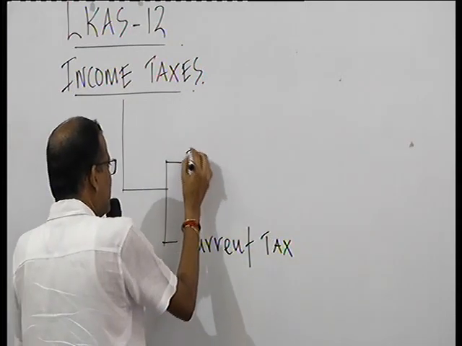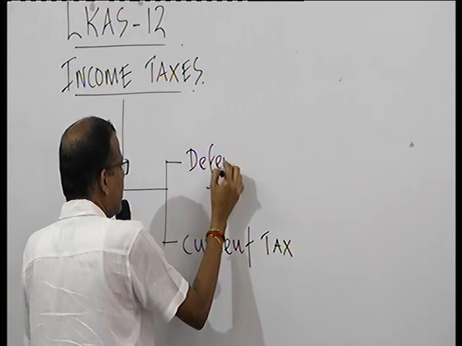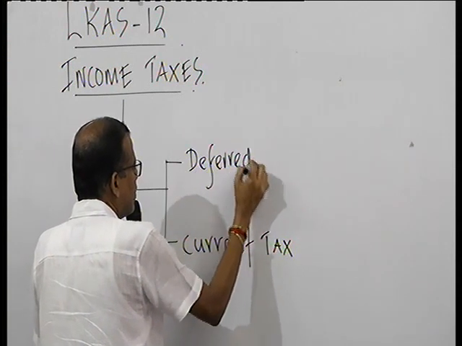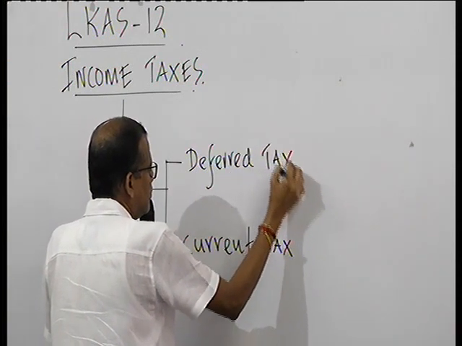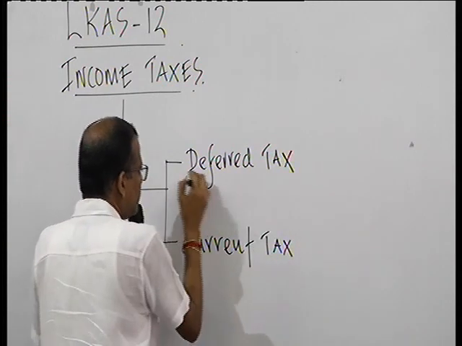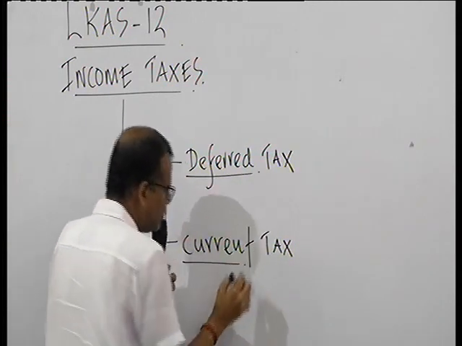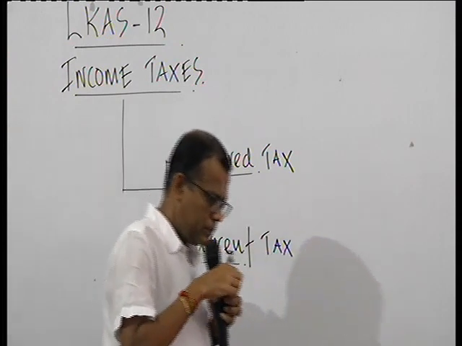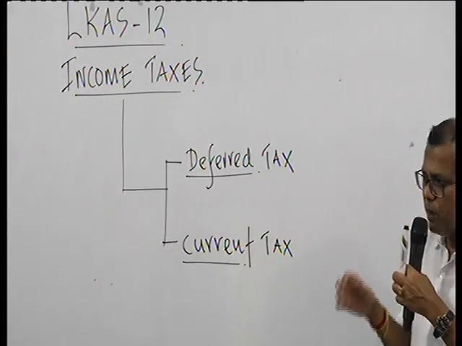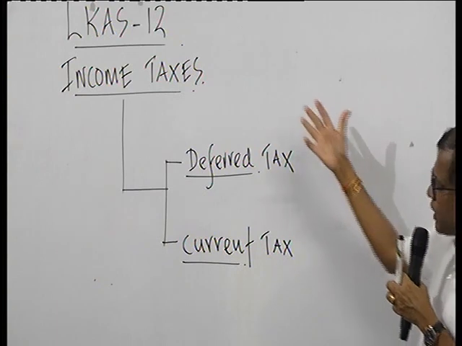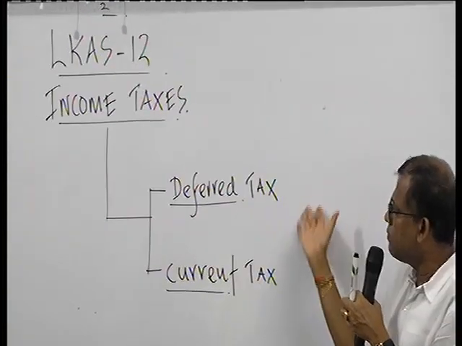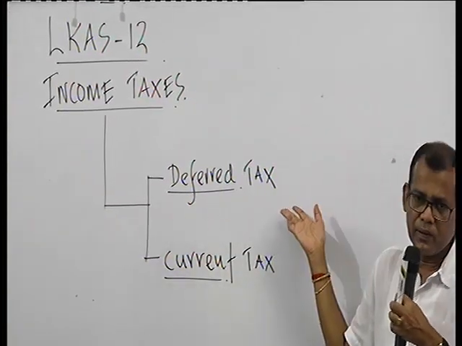Then the other side of it is deferred tax. The bulk of the content of this standard revolves around deferred taxes.